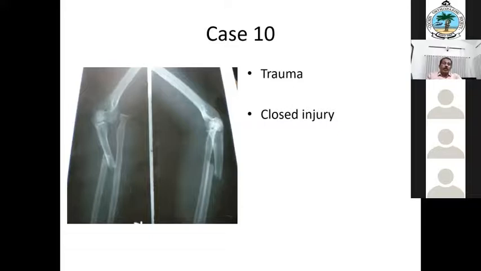Suppose you are sitting in the casualty and such a case comes. What will you do? Yes, these are all very straightforward, simple cases. There is no catch. Reduce and put an above-elbow slab. You will be able to reduce? So you think you will go for conservative treatment? It's a closed injury, so you will go for conservative treatment.